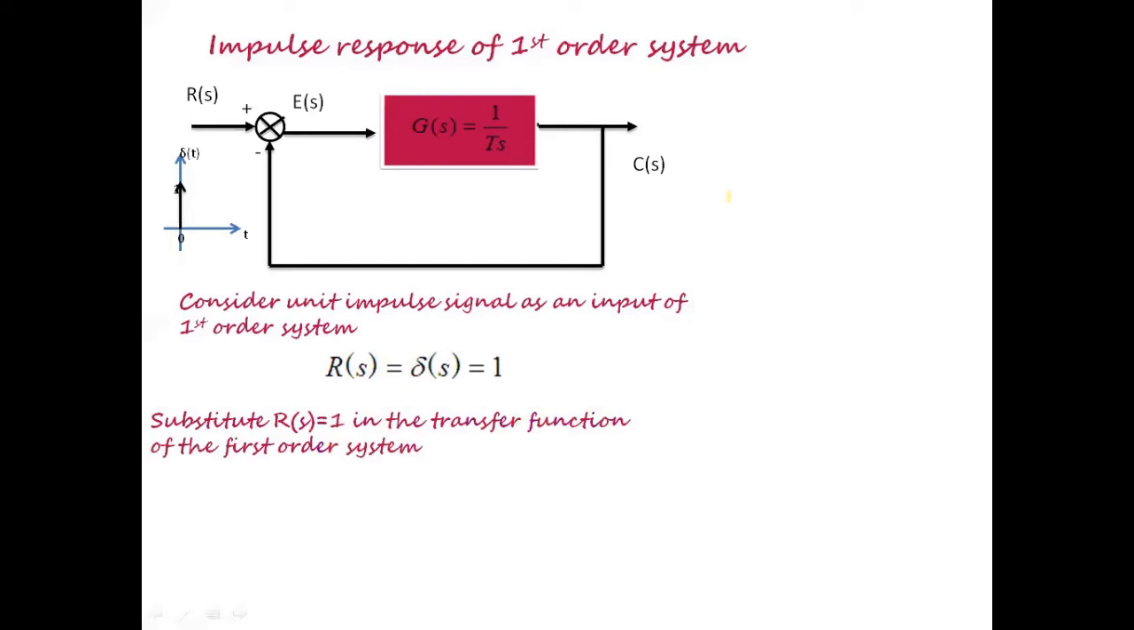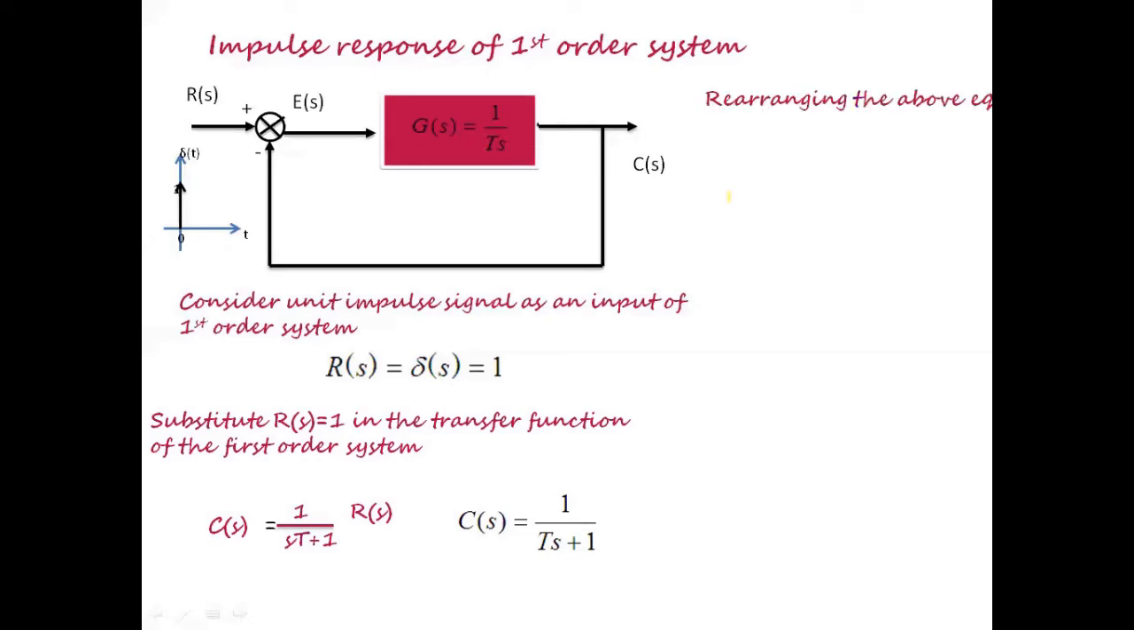Substituting R of s is equal to 1 in the transfer function of the first order system, we know the transfer function of the first order system as C of s by R of s is equal to 1 by Ts plus 1. Just now we have derived it. I have taken R of s towards the right hand side, and I'm going to substitute R of s is equal to 1 as the Laplace transform of the impulse input signal is 1 here. So after substituting for R of s is equal to 1, C of s will be equal to 1 by Ts plus 1.